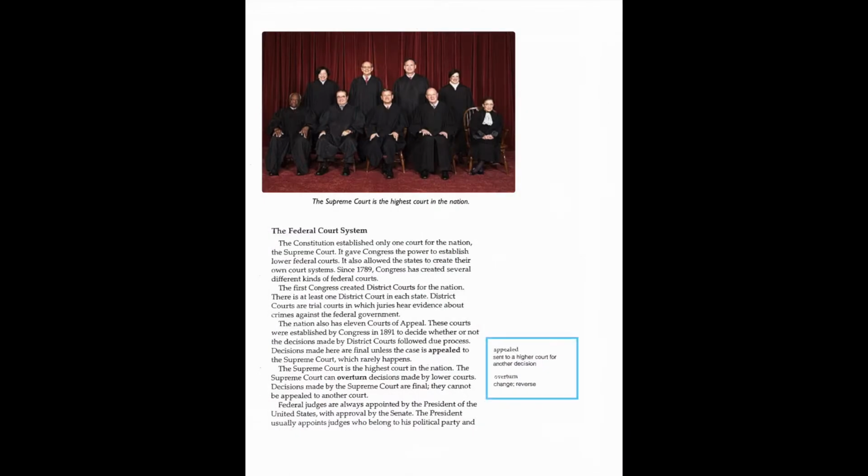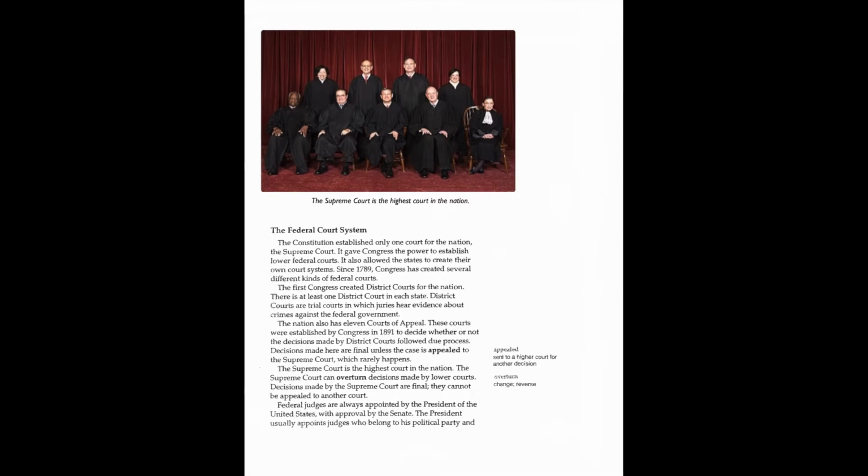Vocabulary for this section. Appealed: sent to a higher court for another decision. Overturn: to change or reverse. Due process: the correct process that should be followed in law and is designed to protect someone's legal rights.